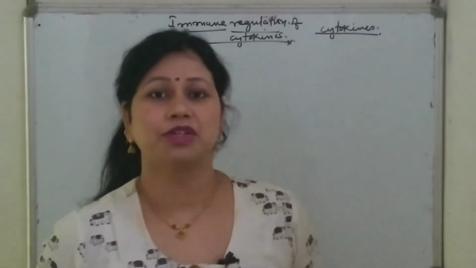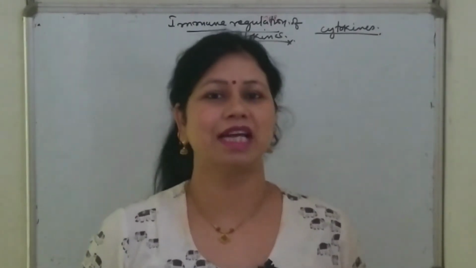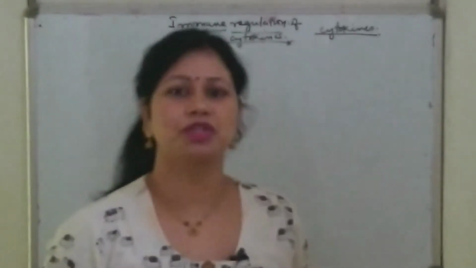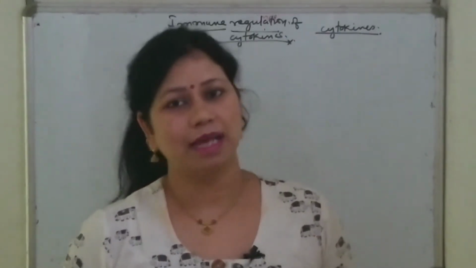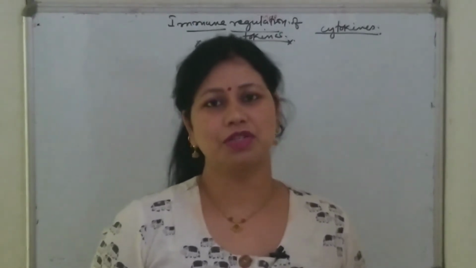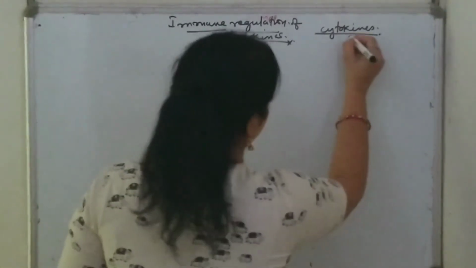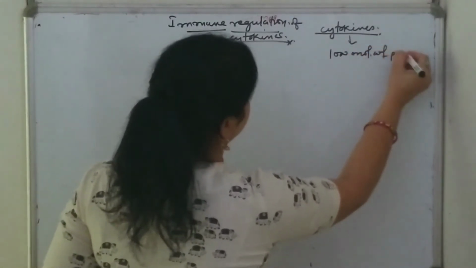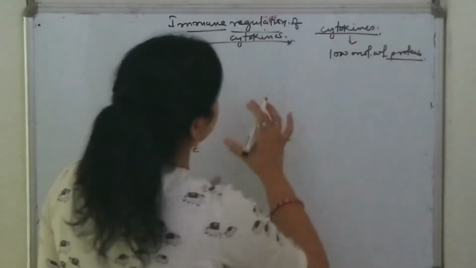What are cytokines? Cytokines are low molecular weight soluble proteins that are produced by a variety of cell types, and they are responsible for the regulation of both branches of the immune system, that is the innate immune system as well as the adaptive immune system. They act as chemical messengers to regulate the functions of the immune system.